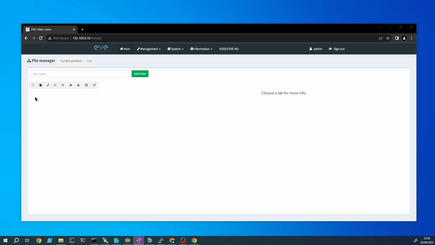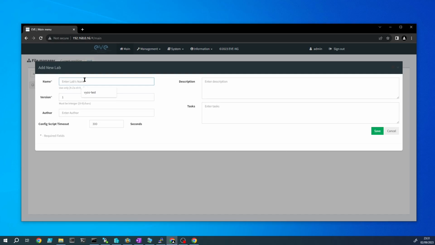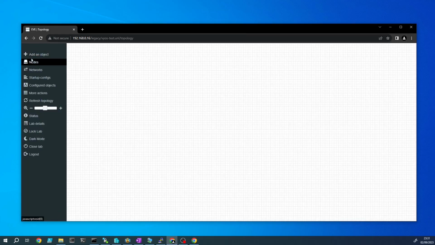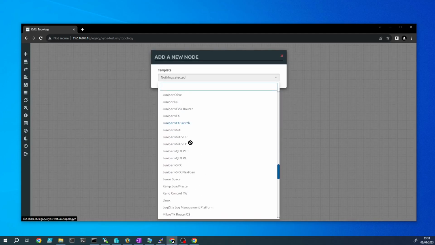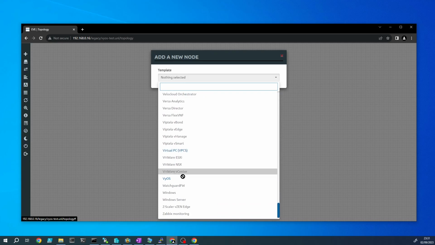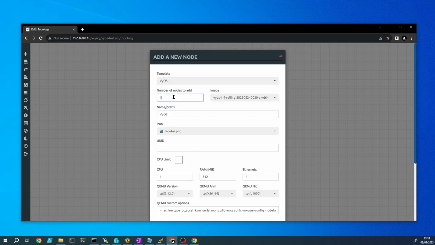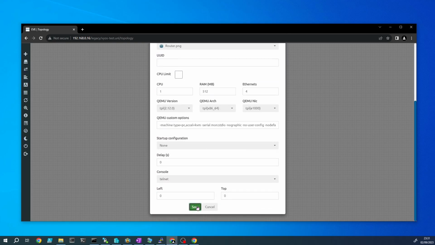Okay, let's create a simple lab with 2 VyOS routers to see if everything's working. So create a new lab. Let's name it VyOS test. Add a node. Scroll down to VyOS. Change the number of nodes to add to 2. And leave everything else as default. And click save.